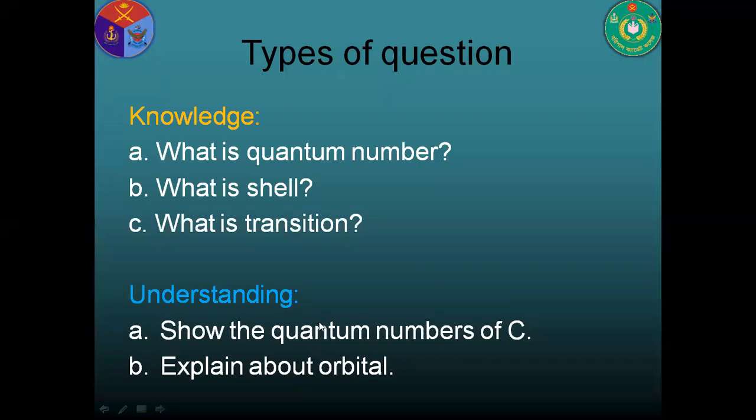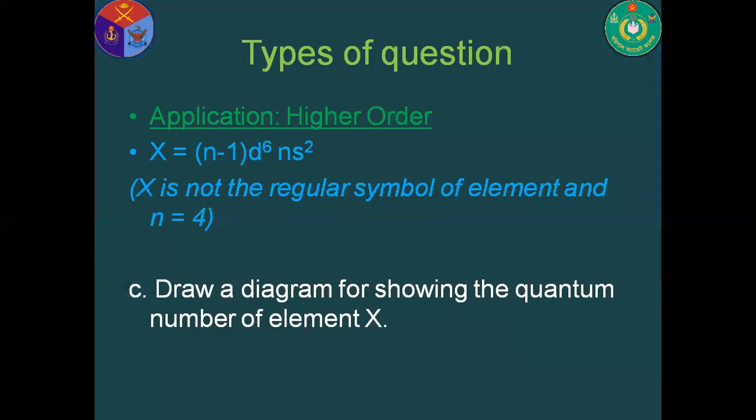Second type of question: quantum numbers of carbon. 6 electrons are divided in 1s2, 2s2, 2p2. So you need to show the quantum numbers. Explain about orbitals, where the maximum probability of finding an electron is, and the different types of orbitals, s, p, and d. So you can answer this type of question using this knowledge.